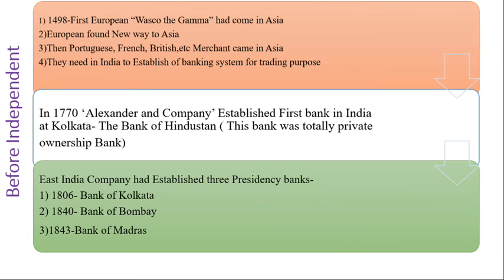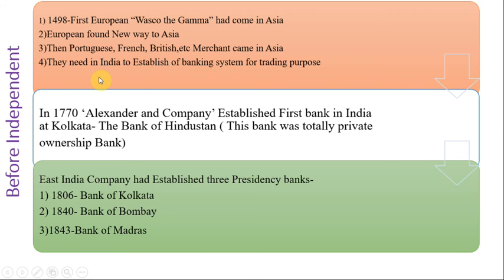Students, we know that in 1498 the first European, Vasco da Gama, came to Asia. Then European merchants found a new way to Asia, and first Portuguese, French and British merchants came to Asia.